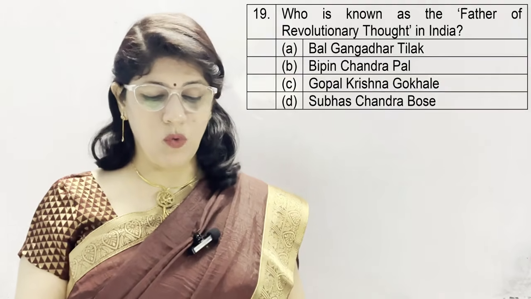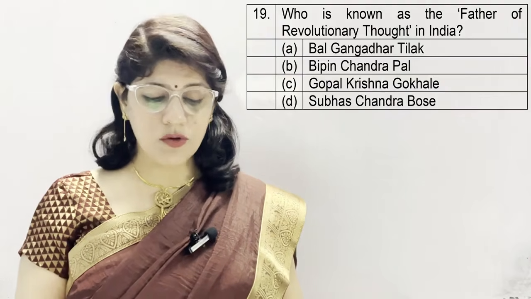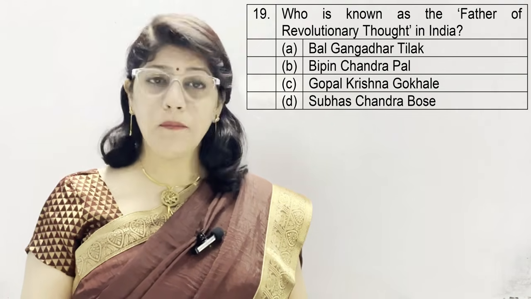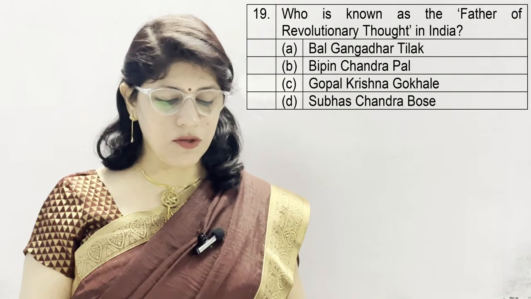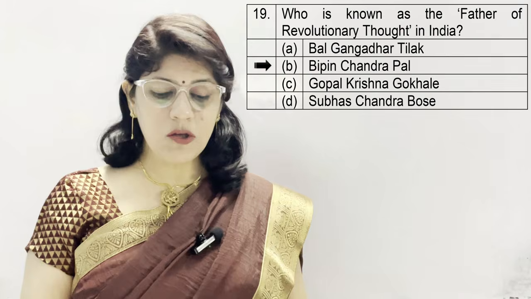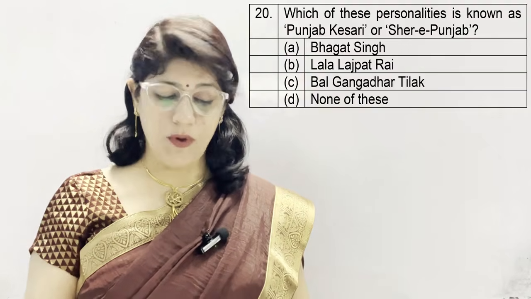Question number 19. Who is known as the father of revolutionary thought in India? A. Bal Gangadhar Tilak, B. Bipin Chandra Pal, C. Gopal Krishna Gokhale, and D. Subhash Chandra Bose. And the correct option is B, Bipin Chandra Pal.